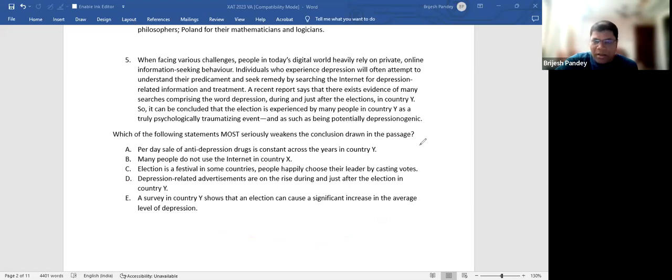हाँ, हाँ, हाँ. If you say that election आया, so people are depressive, so there should be some sort of rise in the sales of drugs. Though a rise in the sales of drugs should not be taken as an indicator that people are not depressive. It's quite possible that counseling might be helping people. The intervention of drugs may not be required. So this is actually a flawed question in the sense that not convincing, but A is the best choice out of the five. हाँ हाँ हाँ वही है. You have to believe कि हाँ यार सही है.